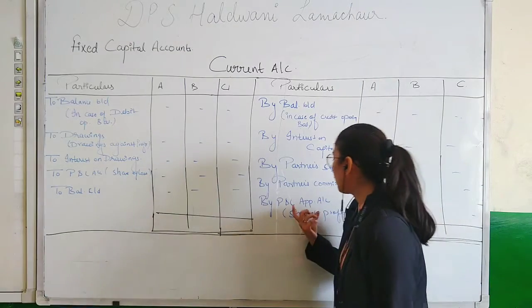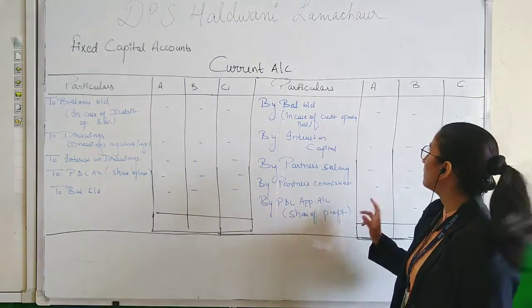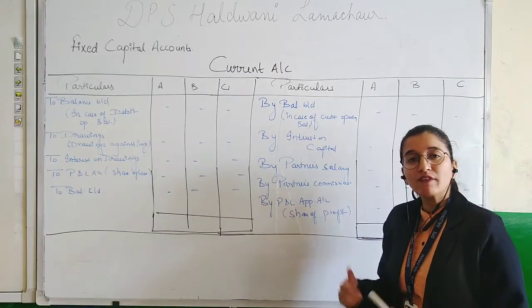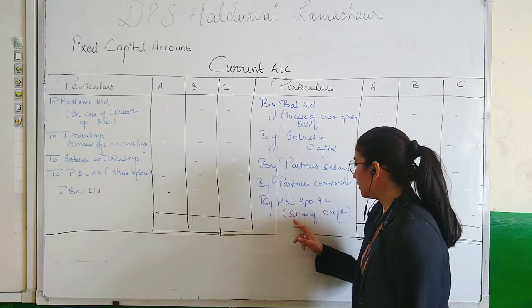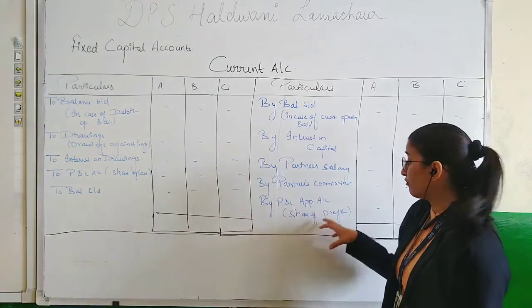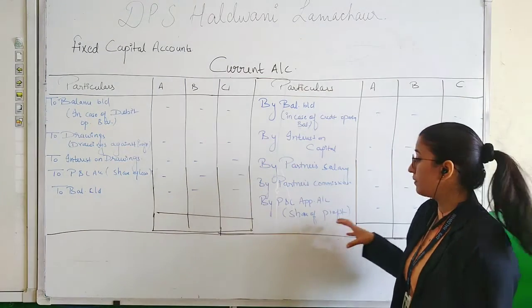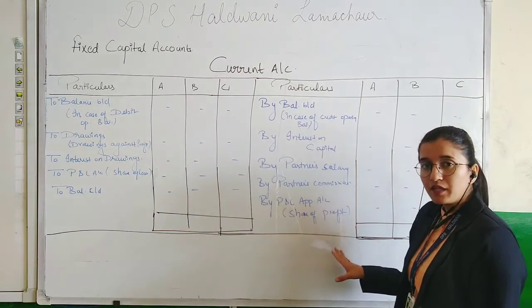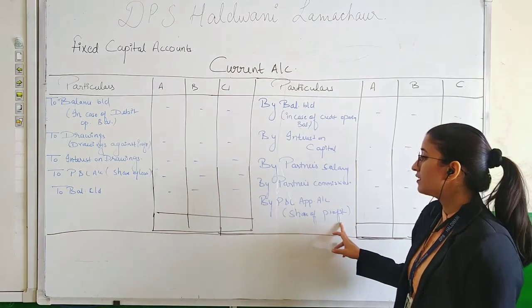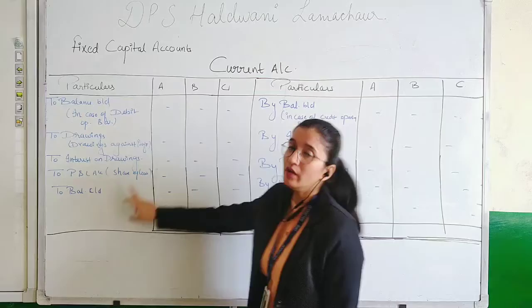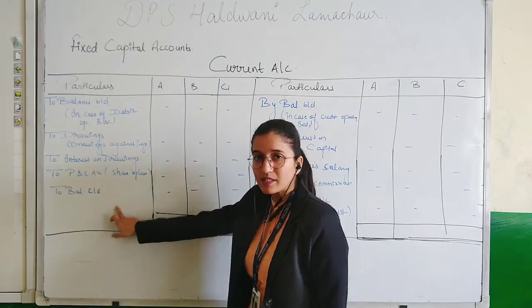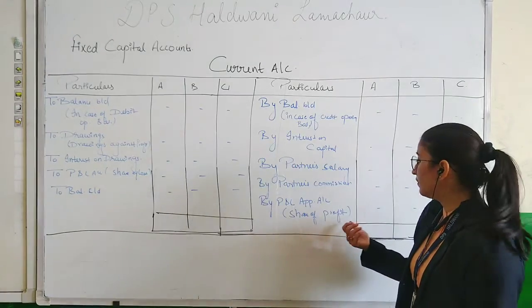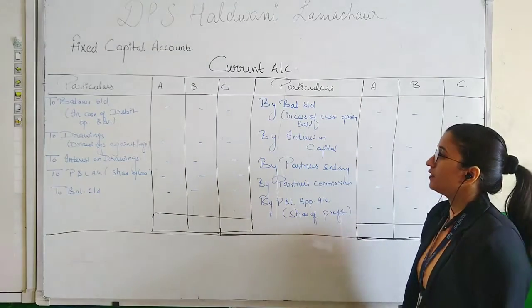So here we record the distribution of profit among the partners which we calculated in the P&L appropriation account. We write the share of profit in case of profit earned by the company. If the company has borne a loss, then we write this P&L appropriation account on debit side. So in case of loss we record it on debit side, and in case of profit we record it on credit side.